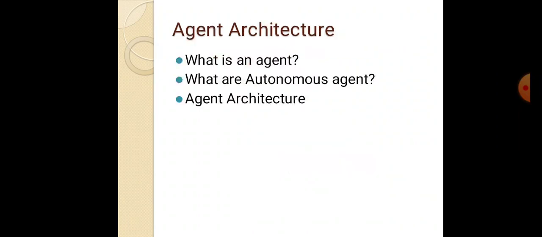Agent Architecture. Agent architecture in computer science is a blueprint for software agents and intelligent control systems, describing the arrangement of the components that can be implemented by intelligent agents. What is an agent? An agent is anything that perceives its environment through sensors and acts upon that environment through effectors.